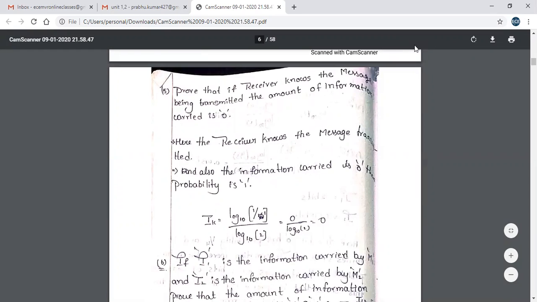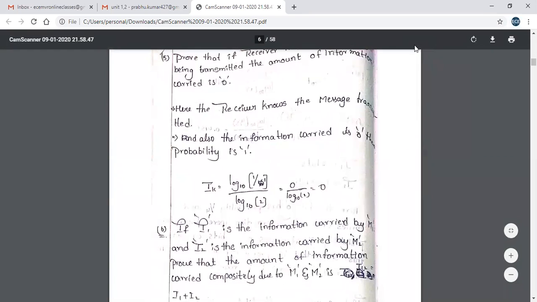So the probability pk is equal to 1 means log 10 of 1 by 1 by log 10 of 2, that is equal to 0. So hence it is proved. So if the message is transmitted, then the information carrying capacity we can get is 0. So we just take the probability equal to 1.